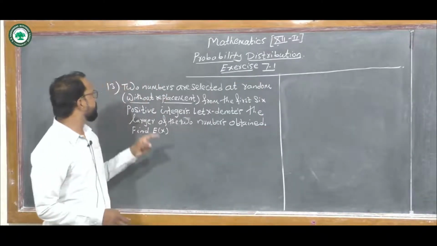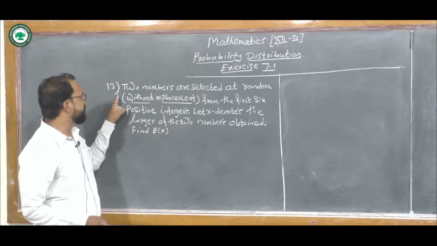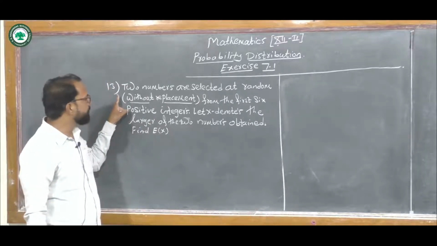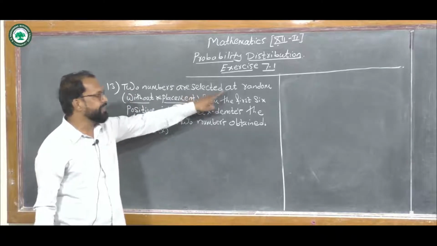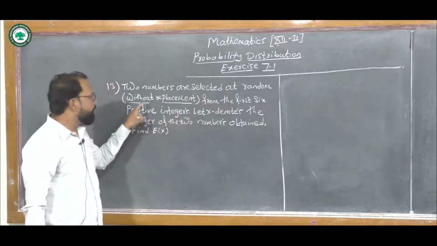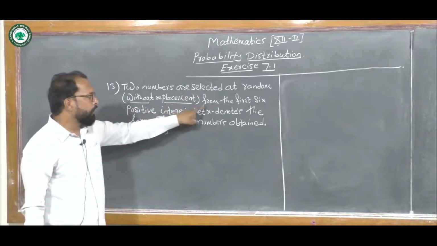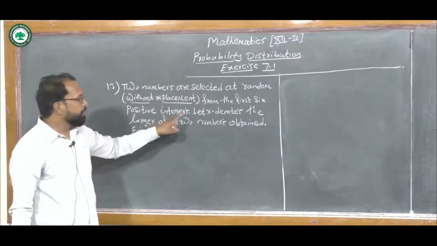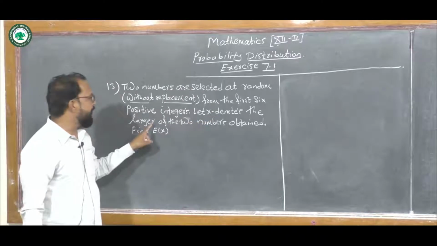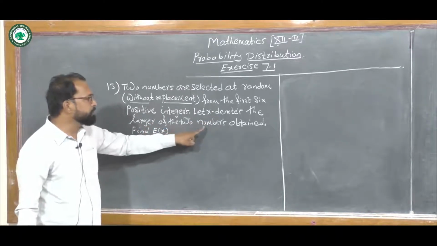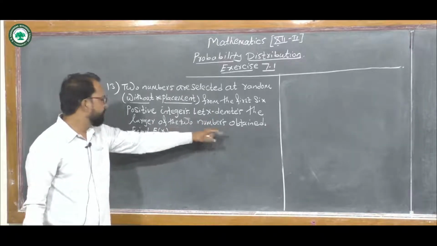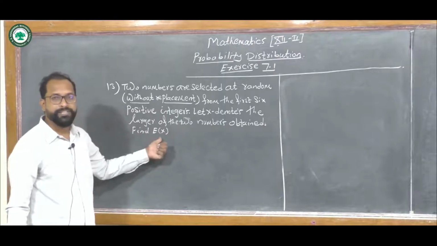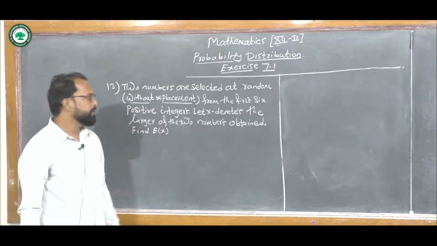Now the next question in this exercise is question number 13: two numbers are selected at random without replacement from the first 6 positive integers. Let x denote the larger number of the two numbers obtained. Find E of x, that is, find the expected value of x.